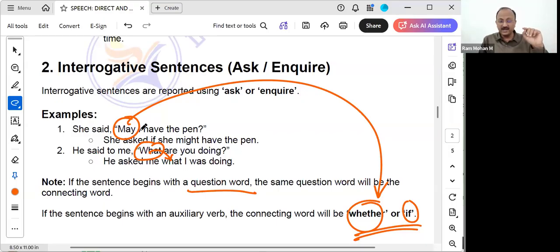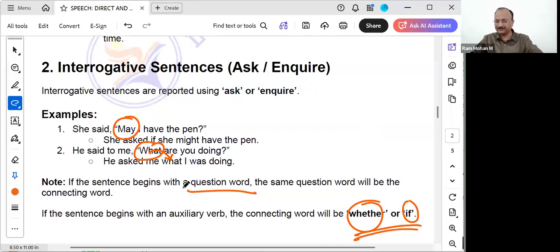Or she said, can I have the pen? She asked whether she could have the pen, because it is past tense, so can will get converted to could. Whether she could have the pen. He said to me, what are you doing? He asked me what I was doing. The same questioning word will come in the reported form also.